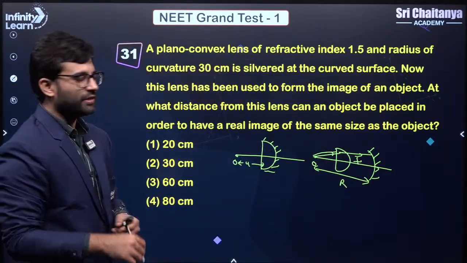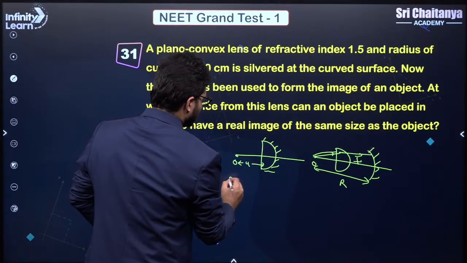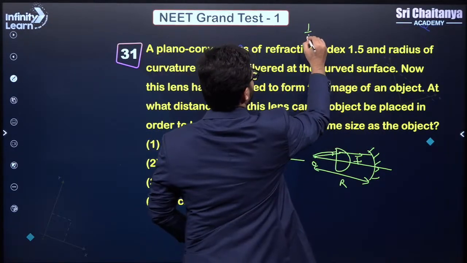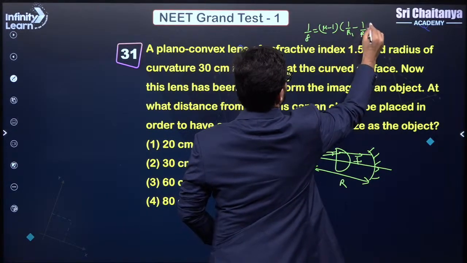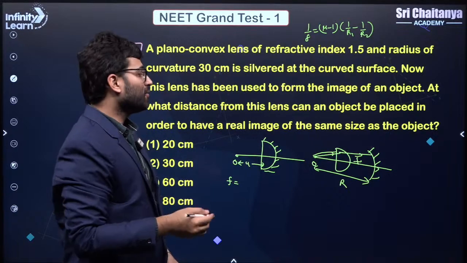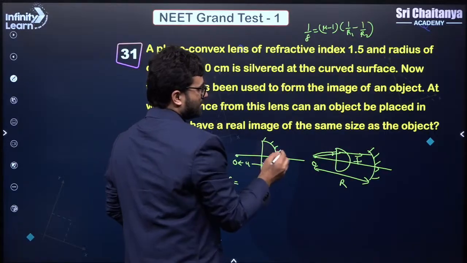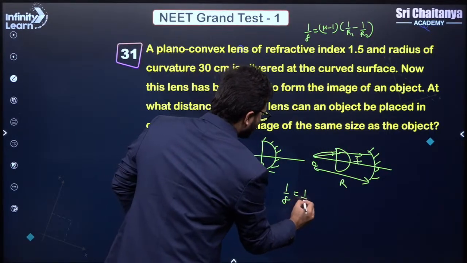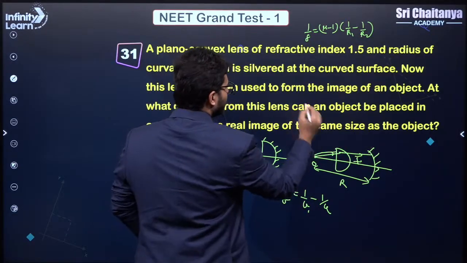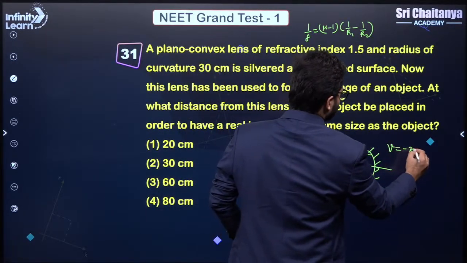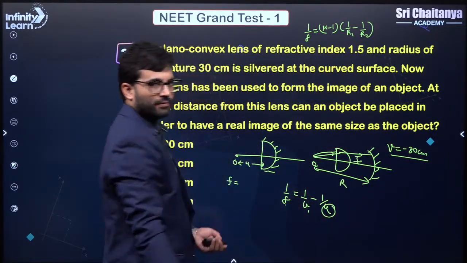So what you have to do in this question is, you have to first calculate the focal length of the lens, right? So that you can calculate by that formula you have, 1 by f is equal to mu minus 1 into 1 upon r1 minus 1 upon r2. From here you calculate the focal length of the lens, right? And you calculate the image distance, and image distance has to be at the radius of curvature, correct? So by applying the lens formula, 1 by v minus 1 by u. And what is v? V is the image distance, and that has to be same as that of the radius of curvature, which is minus 30 centimeter. Right? You calculate the focal length from that formula, keep v here, you will get u. Clear?